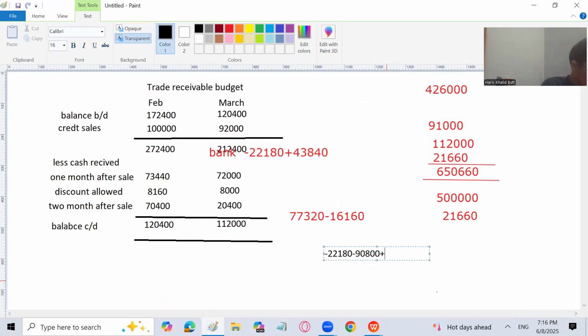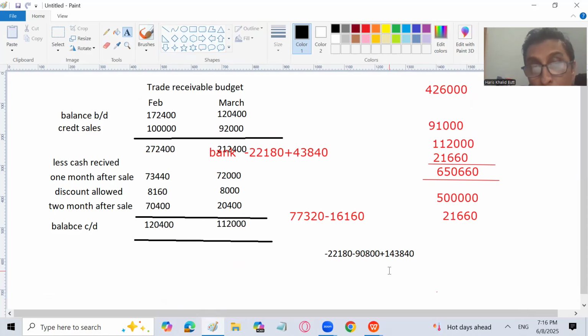That is 143,840. So I will add 143,840. This is for February. Whatever we have received in February in the normal course, we have subtracted, and whatever we have received in the new format, where 80% with the discount, 73,440 plus 70,400, we have added.